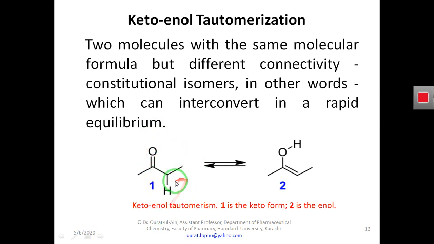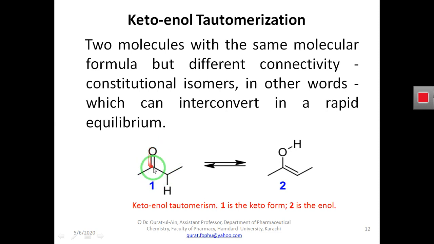First we have to understand what tautomerization is. Tautomerization is the phenomenon in which a hydrogen atom, proton or electron changes its position within a molecule. For example, you are seeing here the keto form of a compound. Why is this the keto form?